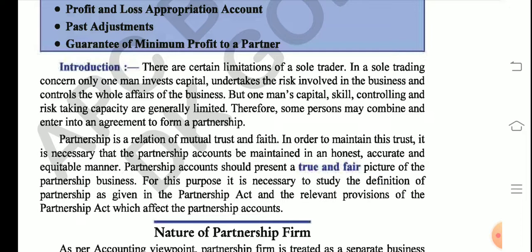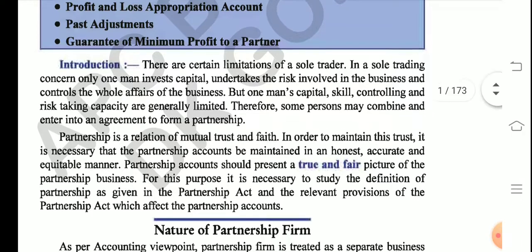That means they can't be cheating each other. Their profit sharing ratio or their losses are shared or distributed as per the pre-decided ratio. All the partners already decide the ratio, and this ratio is mentioned in the partnership deed. You have studied about partnership deed in class 11th also. Partnership deed is basically a written agreement between the partners in which they talk about the terms and conditions of their partnership, who's going to share how much and who's going to contribute how much capital and everything like that.